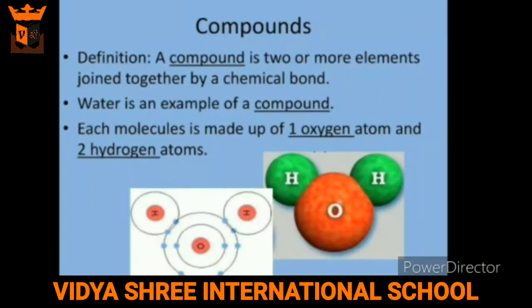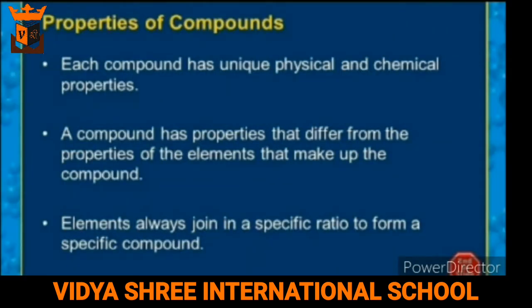The second are compounds. A substance formed by the chemical combination of two or more elements in fixed proportions is called a compound. For example, water is made up of two elements, hydrogen and oxygen, which is a compound. The smallest particle of a compound is a molecule. Now, we will learn about properties of compounds.